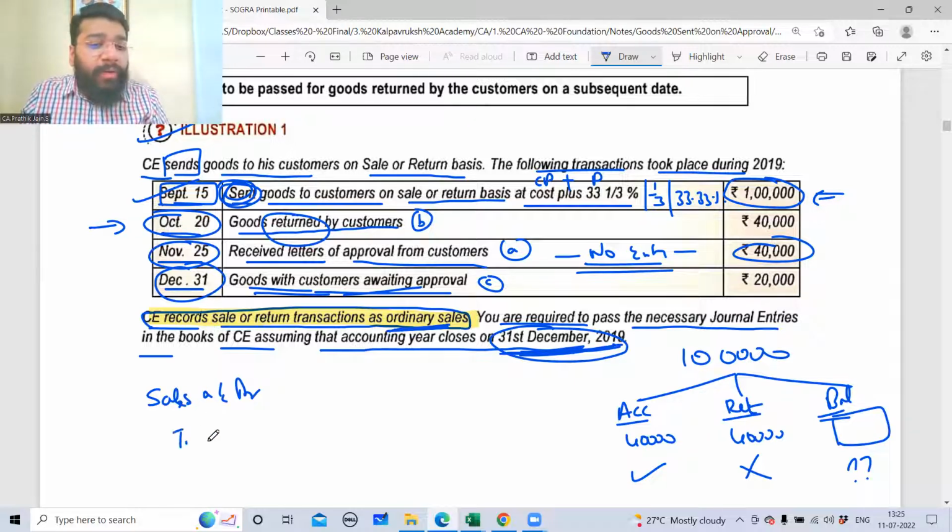Sales account debit to trade receivable. So I'm reversing the sale worth 20,000 and I'm reversing the debtor worth 20,000 rupees. This is the first part.